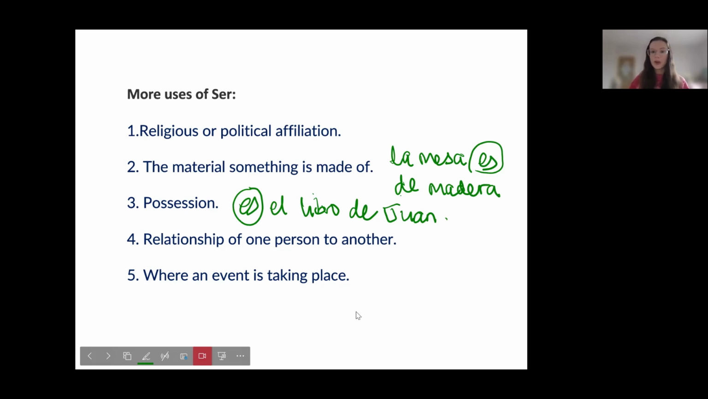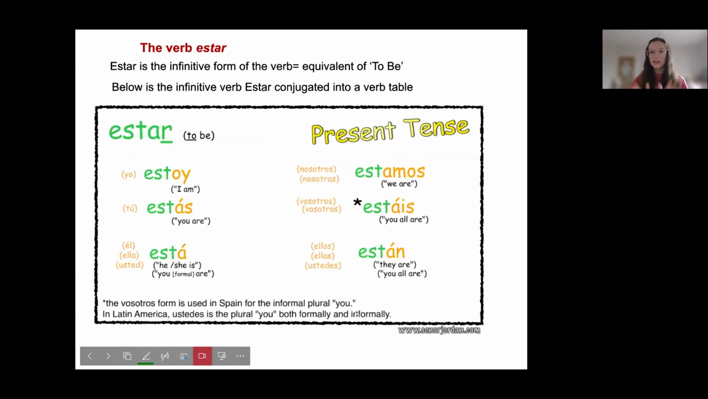Relationship of one person to another. So es, for example, mi madre, it's my mother. We use es, we use ser, that's from the verb ser, and when an event is taking place. Okay, so they're the main uses of ser. So let's look at the verb estar.